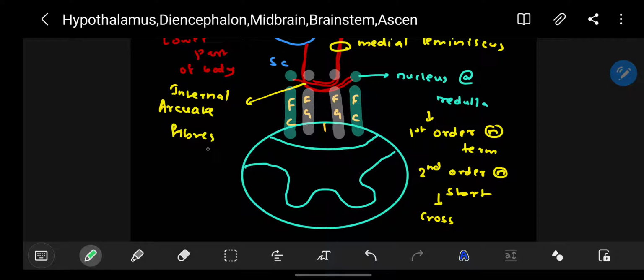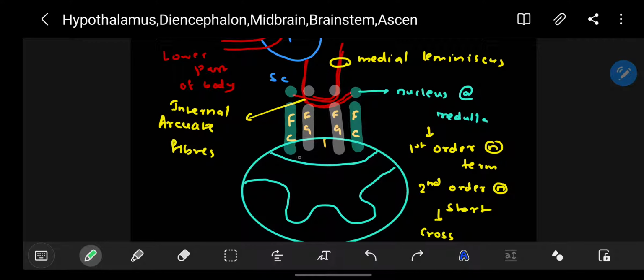So in this pathway, the first order neuron enters the spinal cord and it ascends as fasciculus gracilis and fasciculus cuneatus. So these fibers reach the medulla, at the nucleus. The fasciculus gracilis will reach the medulla and terminate. First order neuron will terminate at nucleus gracilis. This is nucleus gracilis at the medulla. And the fasciculus cuneatus will terminate at nucleus cuneatus at medulla.